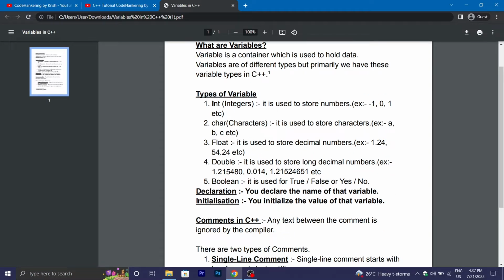First of all, int, which is called integers. It is used to store numbers, for example -1, 0, 1, etc. Second, char. Char is called characters. It is used to store characters, for example A, B, C, D, etc. Third, float. Float is used to store decimal numbers, for example 1.24 and other numbers.